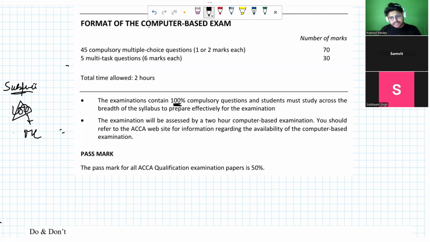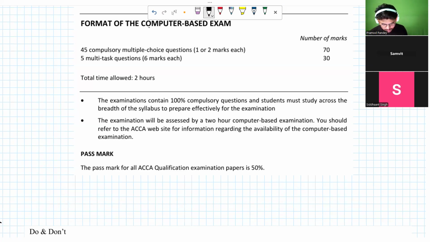Because this is your third paper of the skill level, I'm expecting that you know what I'm talking about when I say subjective or MCQ. Yeah, I know. Like section C, there's no section C in this paper. Exactly. So there won't be any section C here, but in your ACCA Study Hub, which is basically the ACCA study material platform, there are some requirements. So you just try to ignore them. There is nothing that you have to worry about. And we won't be doing any questions from there. Are you clear on that?